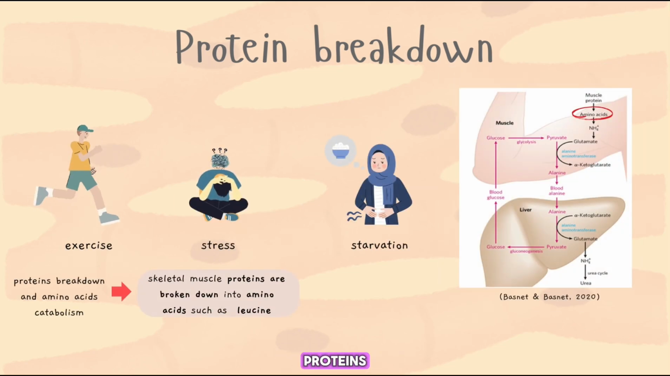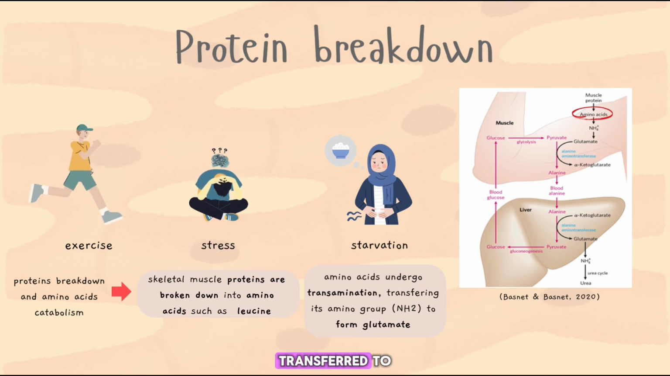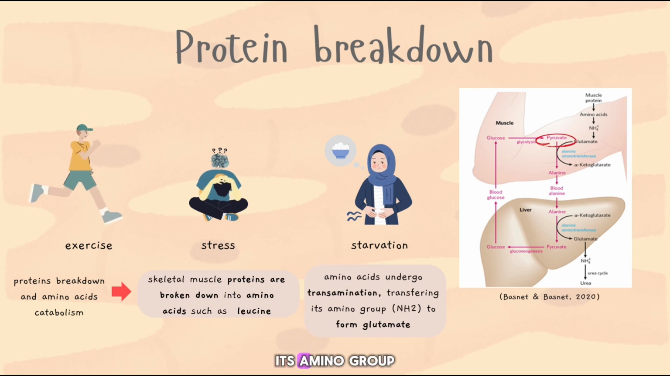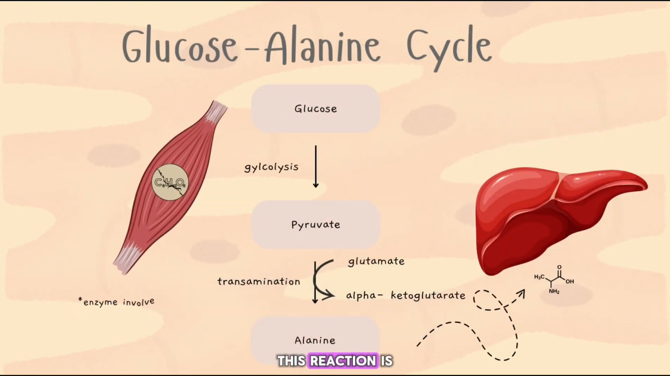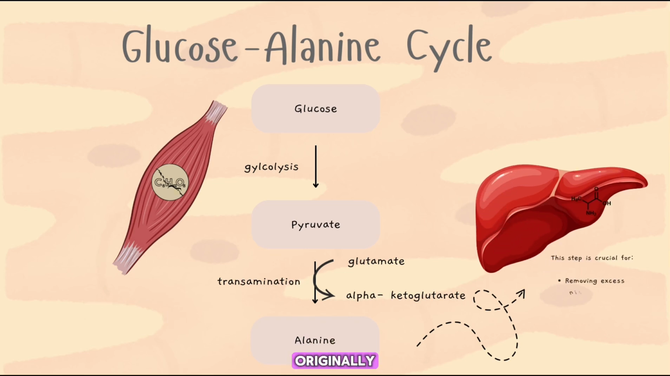During this process, proteins are broken down into amino acids such as leucine. These amino acids undergo transamination, where their amino group is transferred to alpha-ketoglutarate, forming glutamate, which acts as the main nitrogen carrier within the muscle. Glutamate donates its amino group to pyruvate through another transamination reaction, forming alanine. This reaction is catalyzed by the enzyme alanine aminotransferase (ALT). Alanine then carries nitrogen, which is originally from glutamate and pyruvate, to the liver for removal.